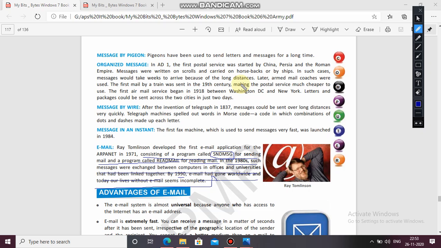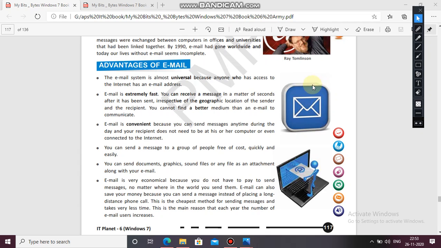Why? Because we are using emails in our daily life for sending documents, messages, pictures all over the world in just a few seconds, and at less cost. Now, advantages of email. So what are the advantages of email?